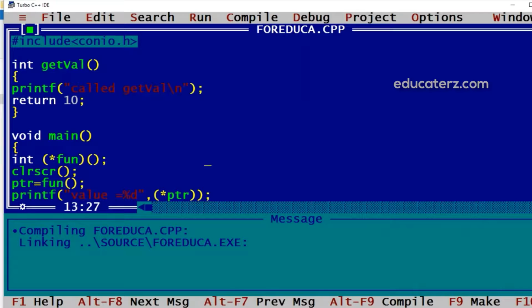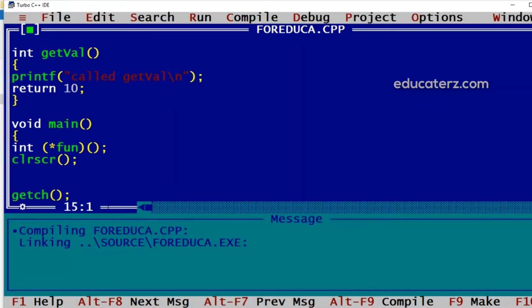Now this fun wants to hold the address of that getVal. So we have to do the assignment accordingly. Means we will have this fun will hold getVal. So name itself will give the address of that function.